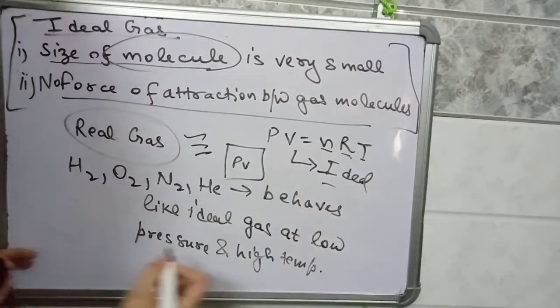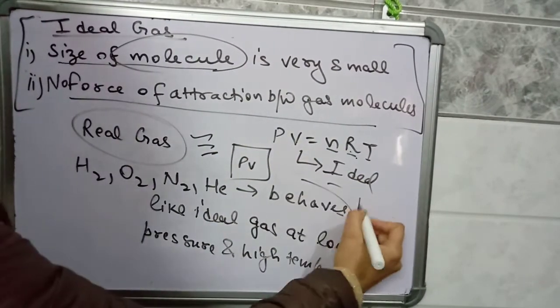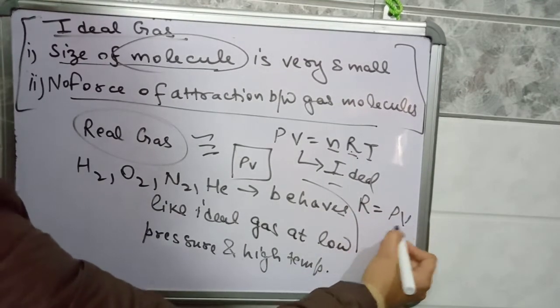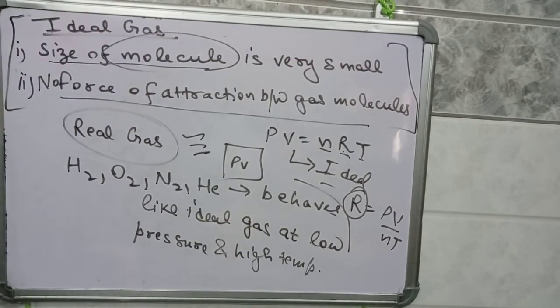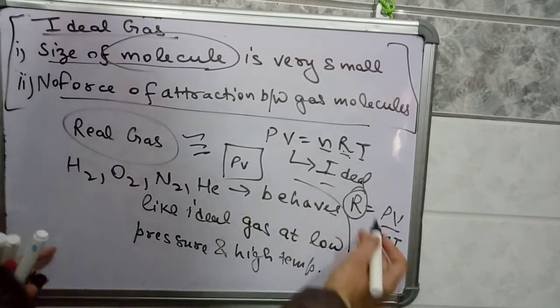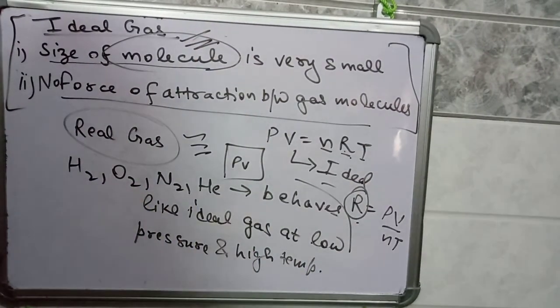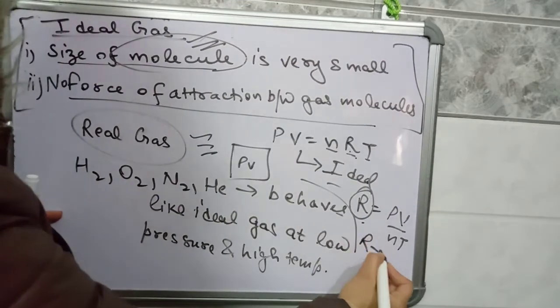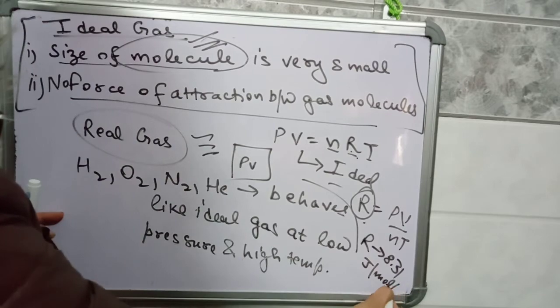Here R is the gas constant. From here, the value of R equals PV by nT. So the value of R will be constant, always a constant for an ideal gas. We calculated its value in the last video and it comes out to be 8.31 joule per mole per Kelvin.